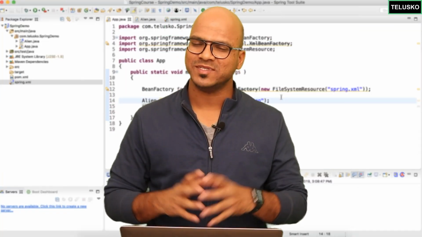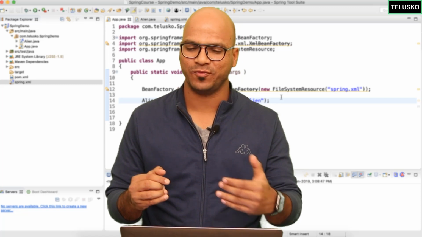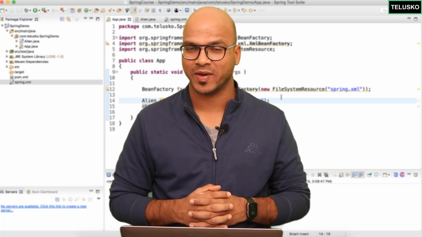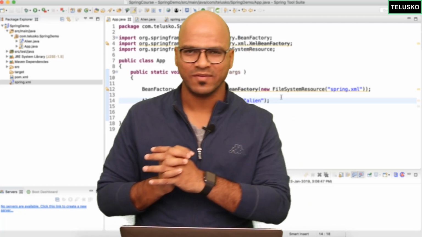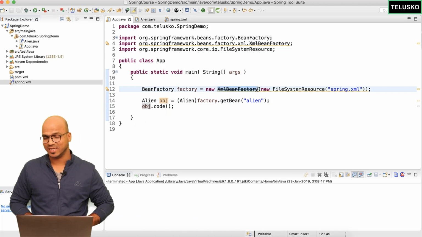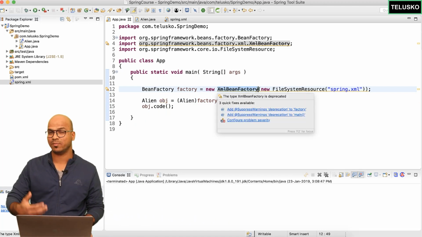So till this point we have seen how to create a simple Spring project where you can introduce a concept of BeanFactory which will give you the object, right? It works, but still we have an issue here. The issue is, you can see the code we are getting, it says deprecated, right? So this class XML BeanFactory is deprecated. We should not be using that.